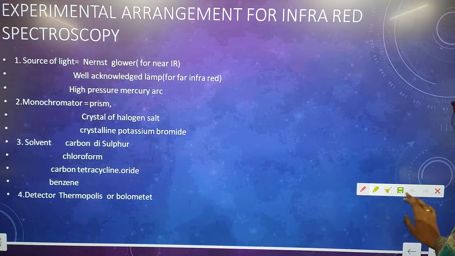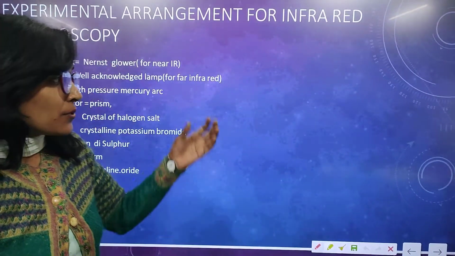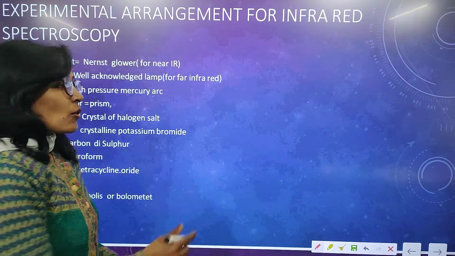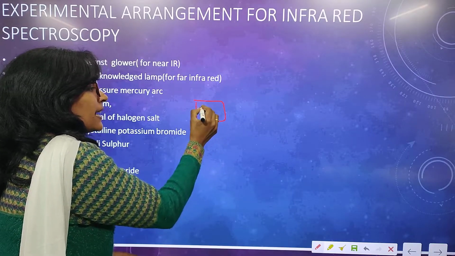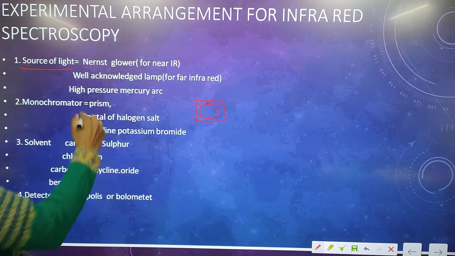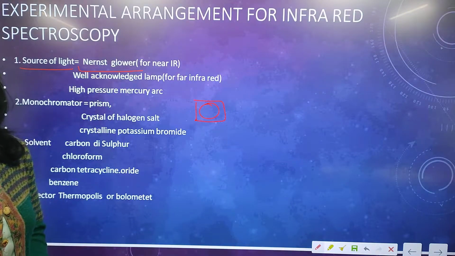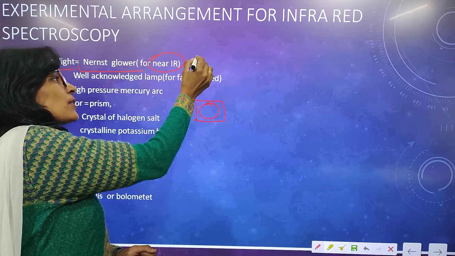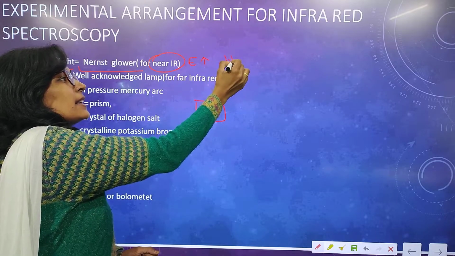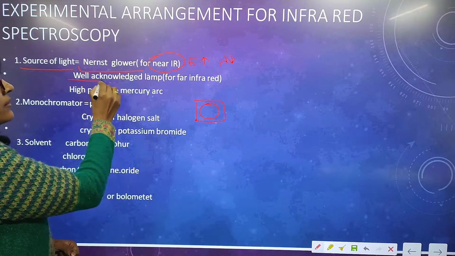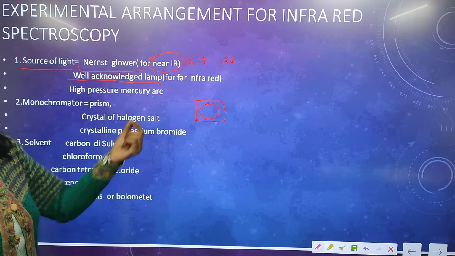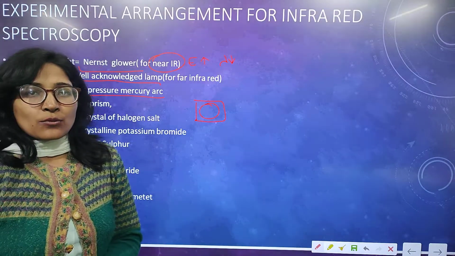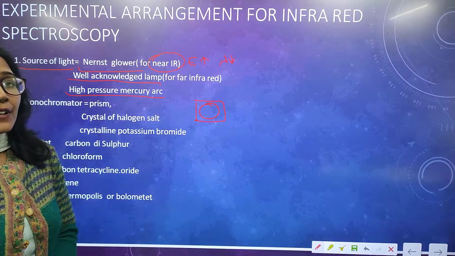In infrared spectroscopy, the instrumentation we can see like this. First is the source of light. For infrared spectroscopy we need a source of light that will give us infrared radiation. So we use the Nernst Glower. The Nernst Glower produces the near infrared region, so energy will be more and wavelength will be less. The second source is the well-known Welsbach lamp, and then the high pressure mercury arc. These three are the basic sources to produce infrared radiation.